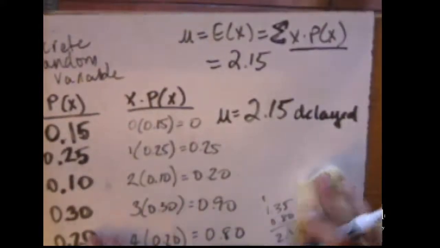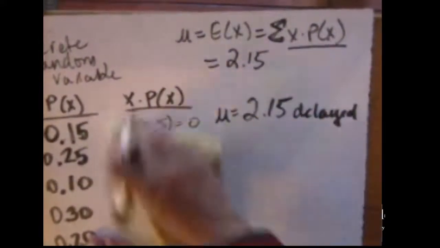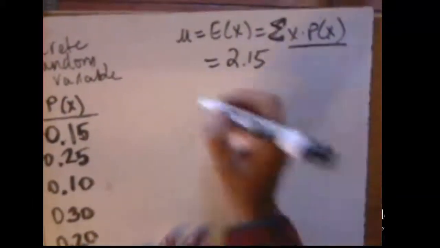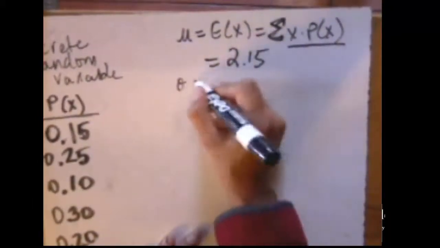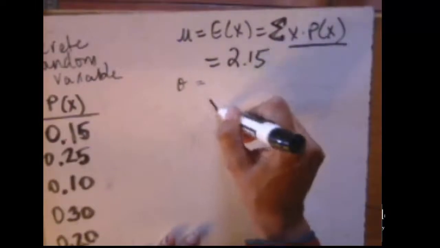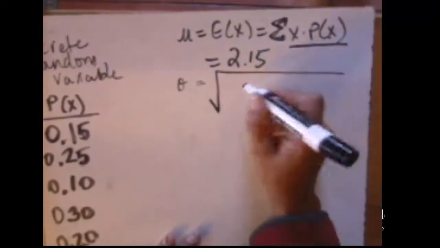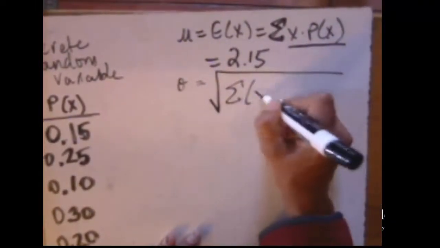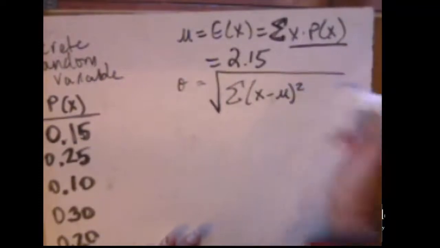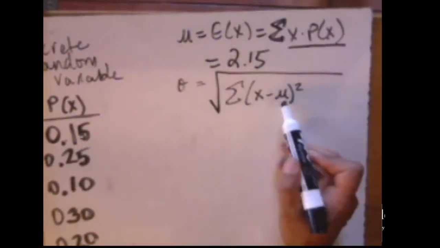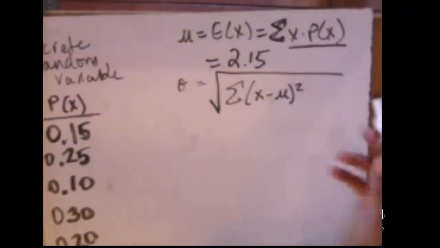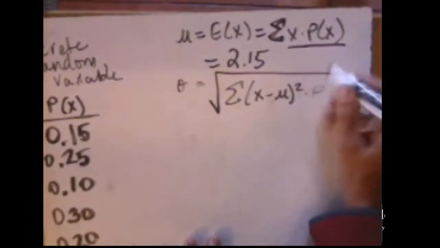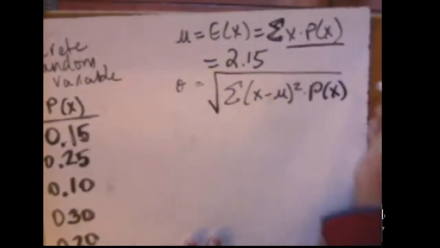Another thing that you have in your homework is the standard deviation. And the standard deviation is the square root of the sum of the squared deviations. In other words, take x, subtract the mean, square it, and then multiply it times the probability of x.